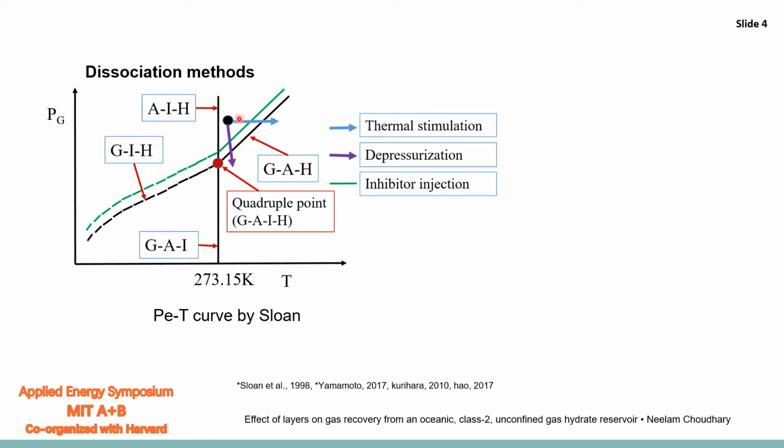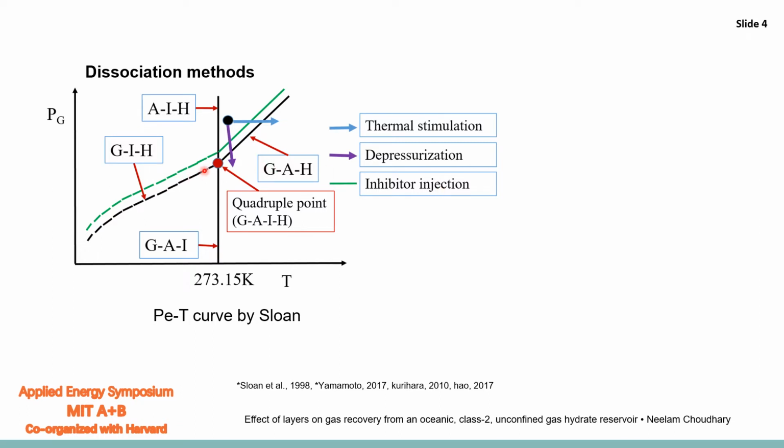In order to dissociate them, we can either decrease the pressure below the hydrate stability pressure, which is called depressurization, or increase the temperature above the hydrate stability temperature, which is called the thermal stimulation method. Other methods which can be used to dissociate hydrates are the inhibitor injection method or CO2 injection.